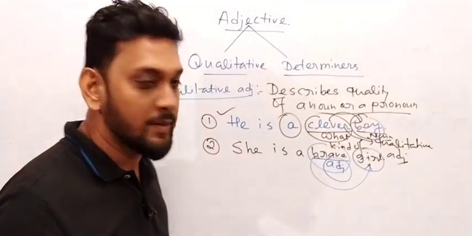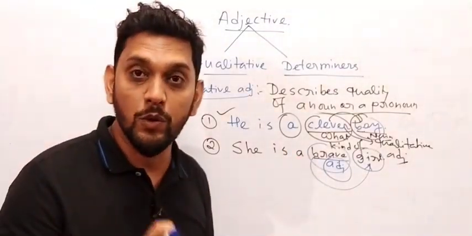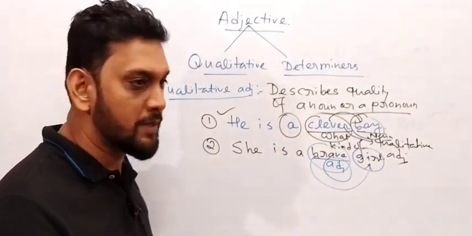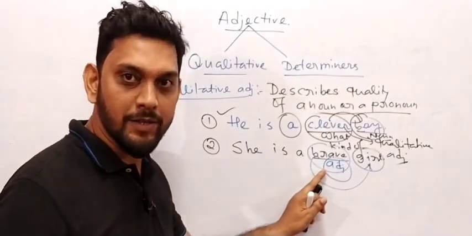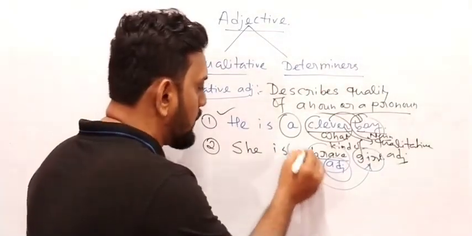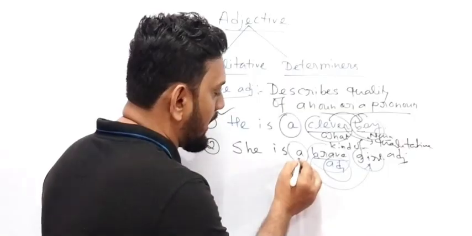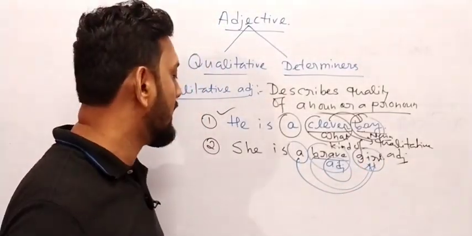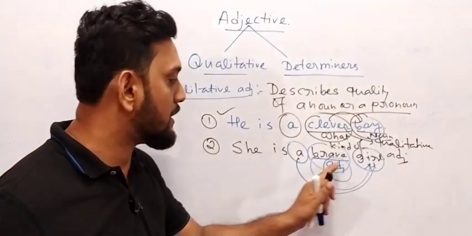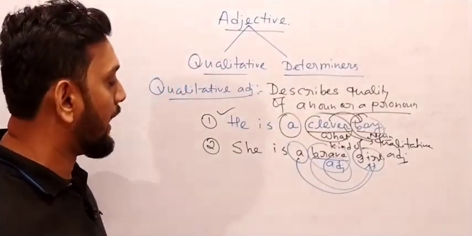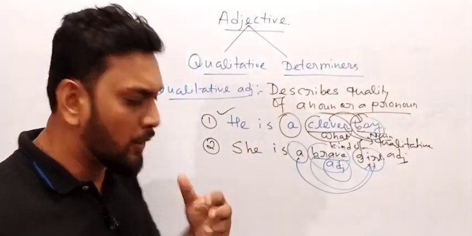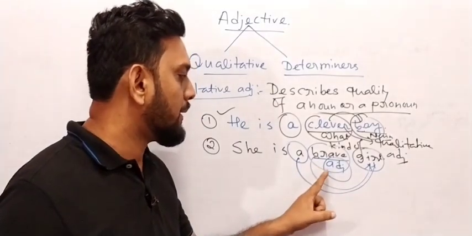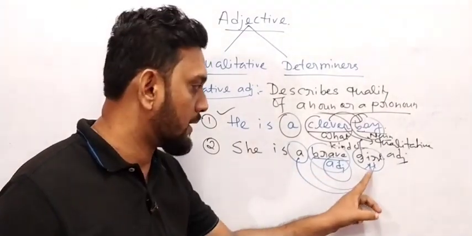And what kind of adjective is it? It is a qualitative adjective. And why is it called qualitative adjective? Because it qualifies this noun. That means it talks about the quality of this noun. So we can call it qualitative adjective. Got my point, all of you? And why do we use "a" over here? Yeah, this "a" comes for this girl. Okay, how many girls are there? Only a single girl. So she is a brave girl. Brave is a qualitative adjective. And if we go deeply, we can understand that it talks about the personality of this noun, girl.